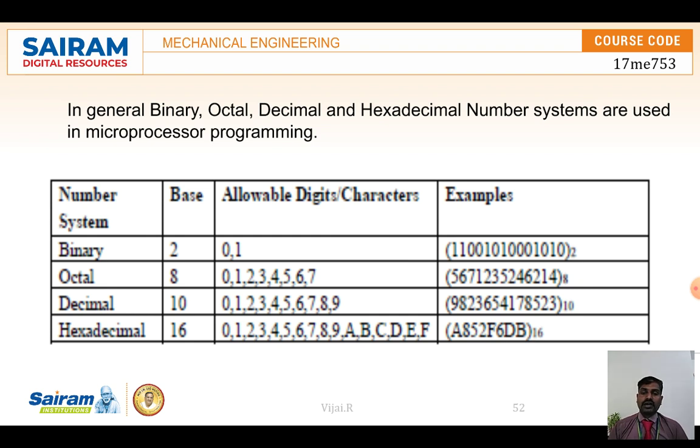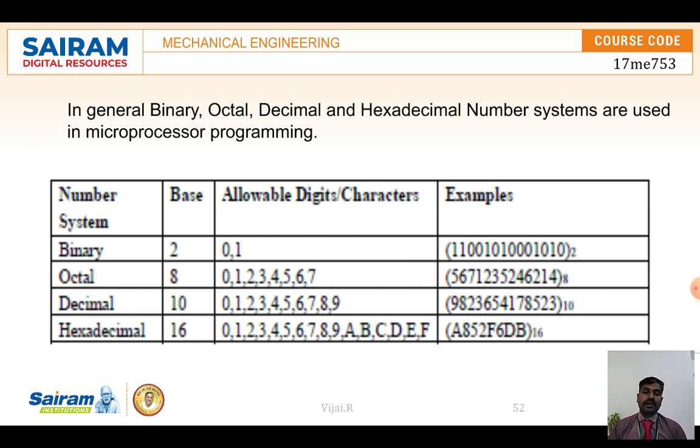You can see how numbers are written in terms of base. In binary, only zeros and ones are used. In octal, digits up to 7 are used, and in decimal, digits up to 9.